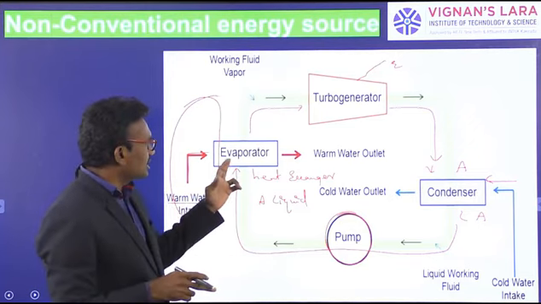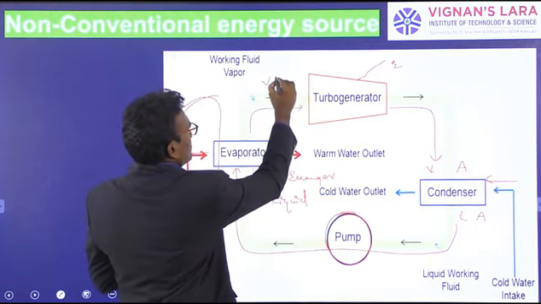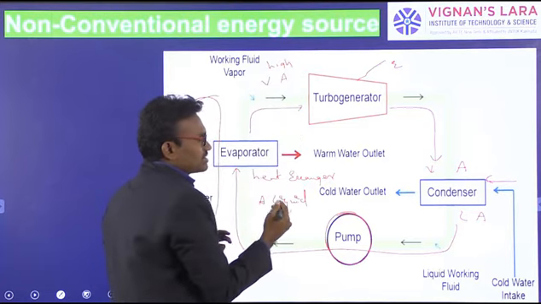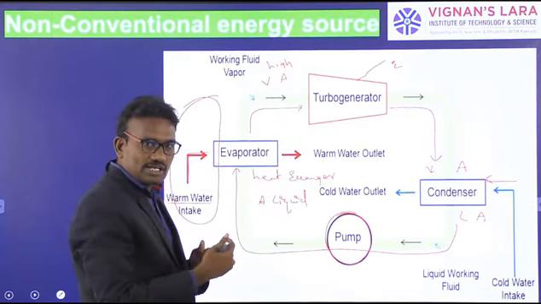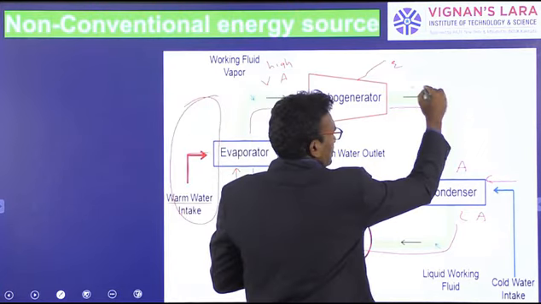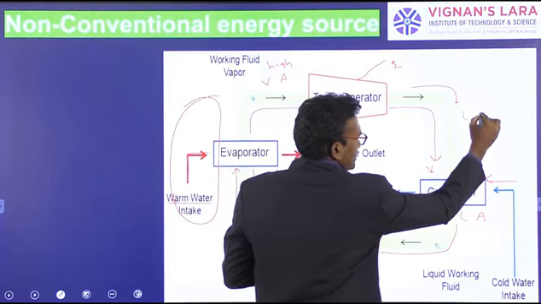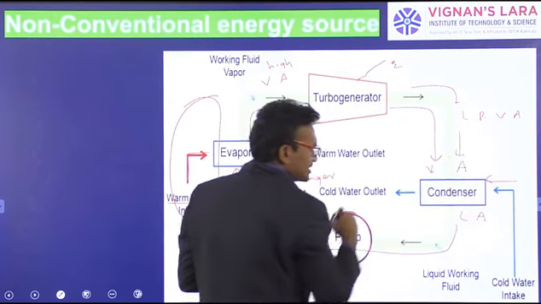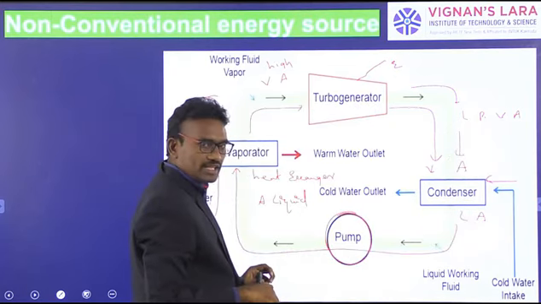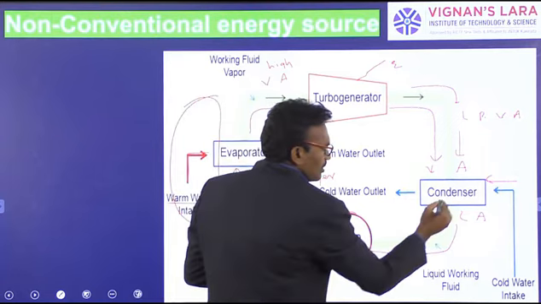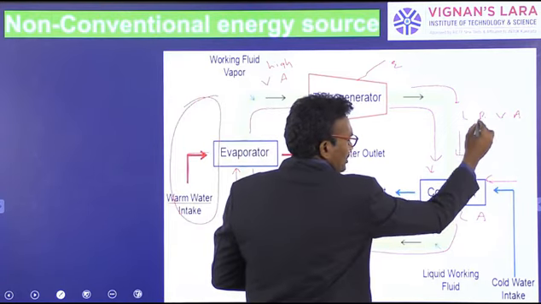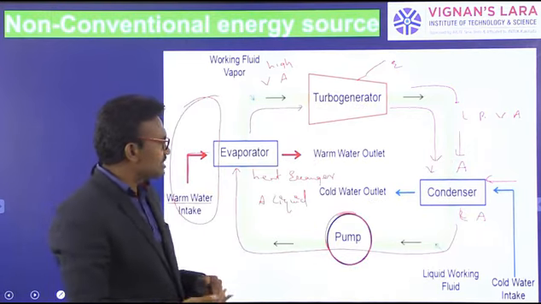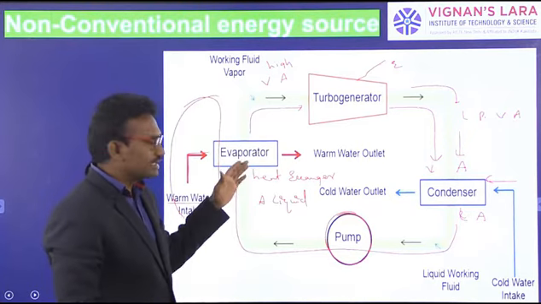Where the liquid ammonia repeats the cycle. By use of warm water, it converts into high pressure vapors of ammonia. The high pressure vapors rotate the turbines and lose energy and pressure. The low pressure vapors of ammonia pass into the condenser by use of cold deep seawater and convert into liquid ammonia. The same liquid repeats again into the heat exchanger.